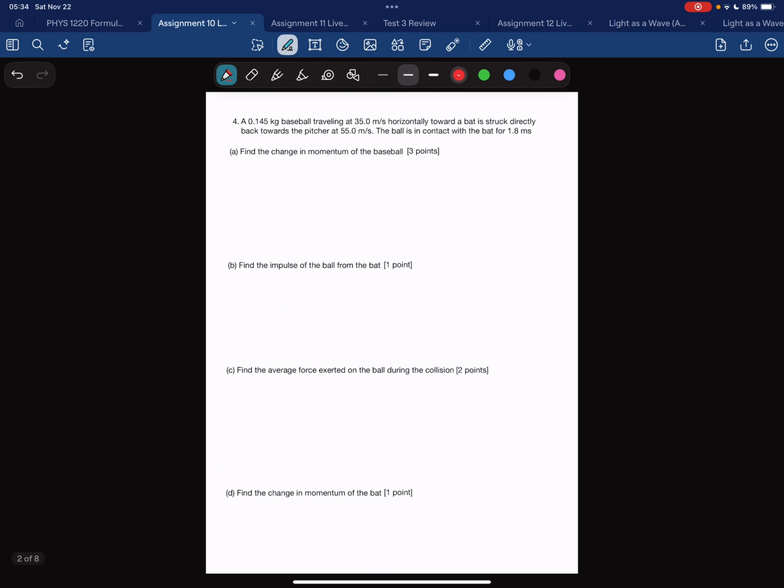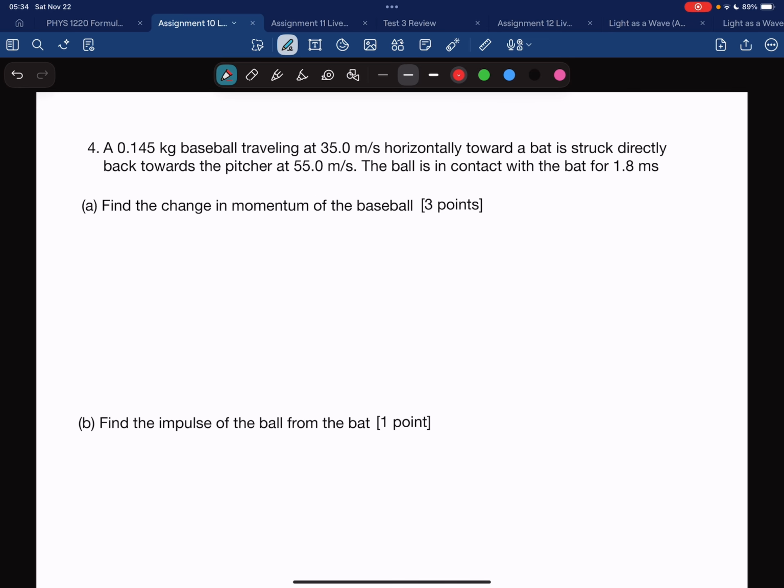Question 4. A 0.145 kilogram baseball traveling at 35 meters per second horizontally towards a bat is struck directly back towards the pitcher at 55 meters per second. The ball is in contact with the bat for 1.8 milliseconds. Find the change in momentum of the baseball. So change in momentum, that is going to be final minus initial. I'm going to factor out the mass.